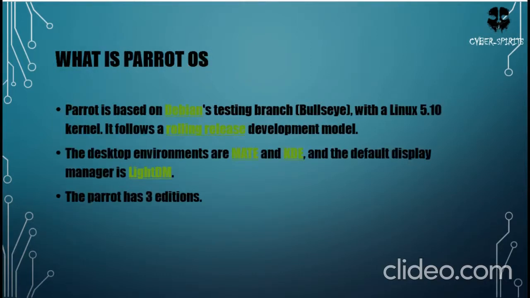What is Parrot OS? Parrot is based on Debian's testing branch with a Linux 5.10 kernel. It follows a rolling release development model. The desktop environments are MATE and KDE, and the default display manager is LightDM. Parrot has 3 editions: Security Edition, Home Edition, and Parrot ARM.